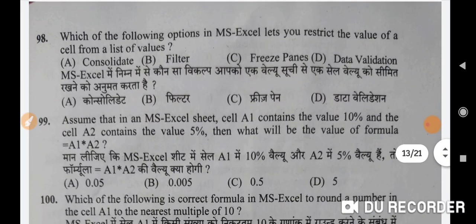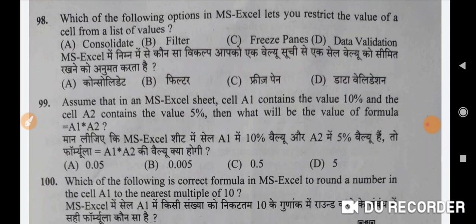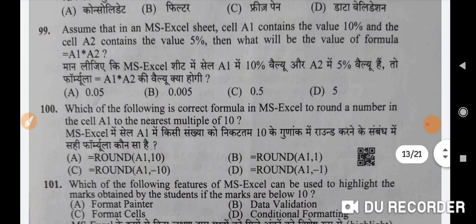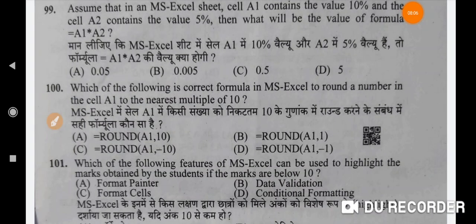Next is: which of the following options in MS Excel lets you restrict the value of a cell from a list of values? Correct option will be D. Data validation. Next is: assume that in MS Excel sheet cell A1 contains the value 10% and cell A2 contains the value 5%. Then what will be the value of formula is equal to A1 into A2? I am not sure about this answer.